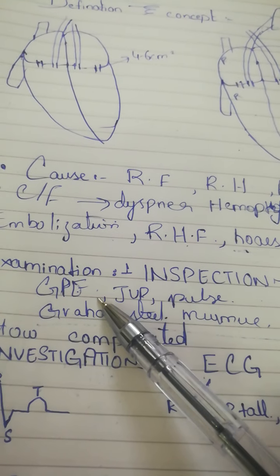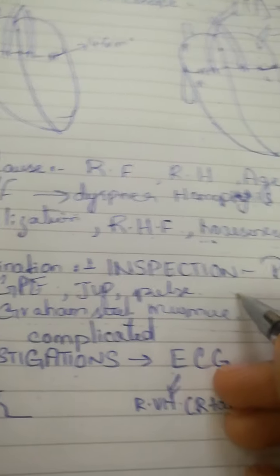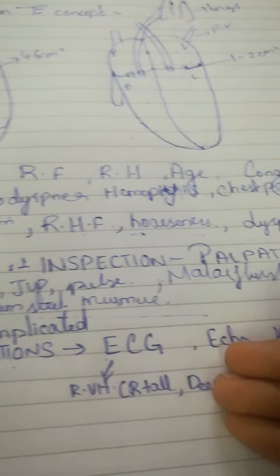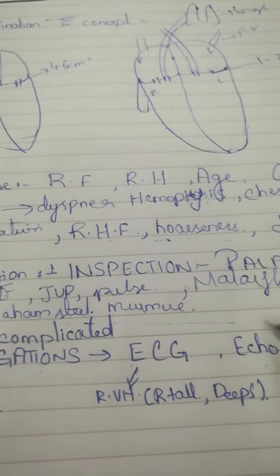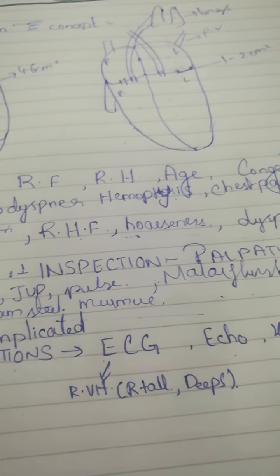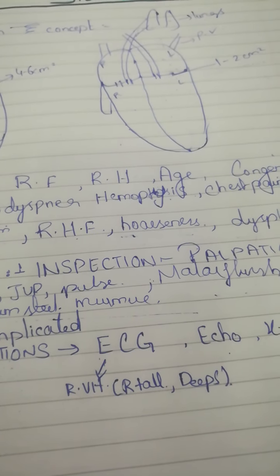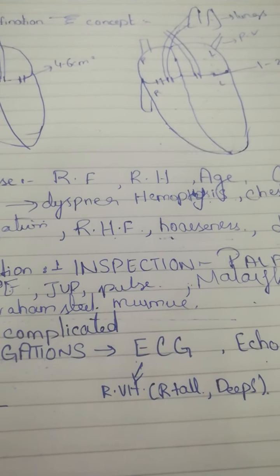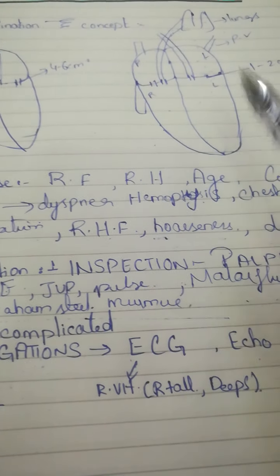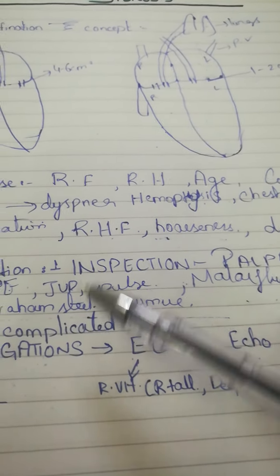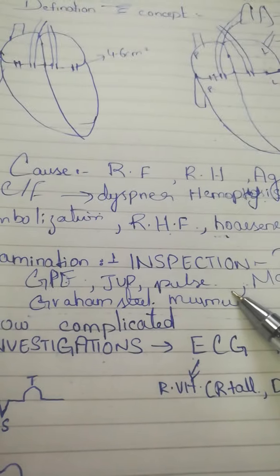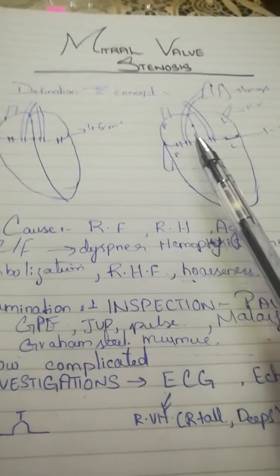In GPE, what will be the main feature? That the patient will have malar flush. What is malar flush? That the patient's cheeks will be pinkish purple. There will be a pinkish purple tint. Pulse rhythm will be irregular. Pulse can be small or normal in volume, but rhythm will be irregular. As I have told you, atrial fibrillation will develop. JVP will be raised. What is Graham Steell murmur? Another murmur of mitral valve stenosis.